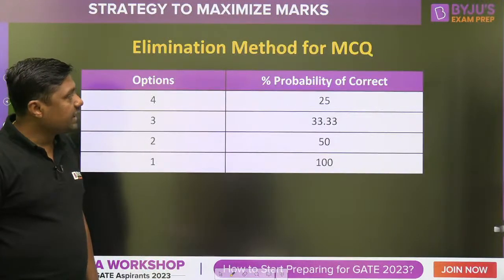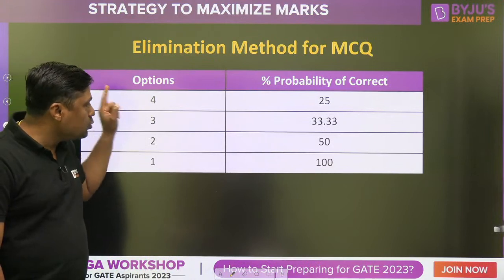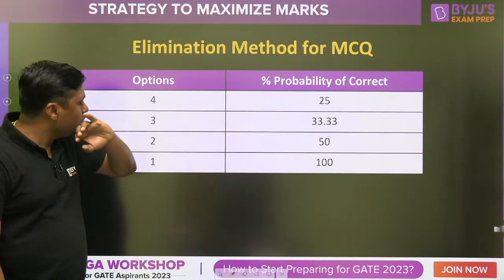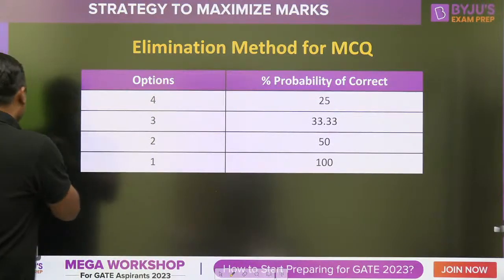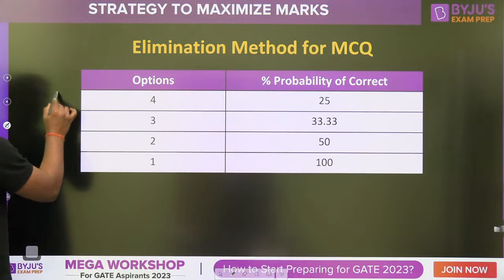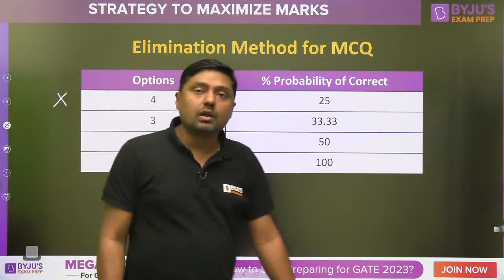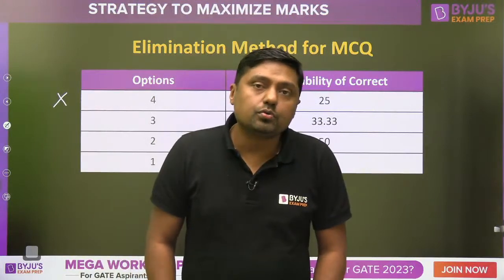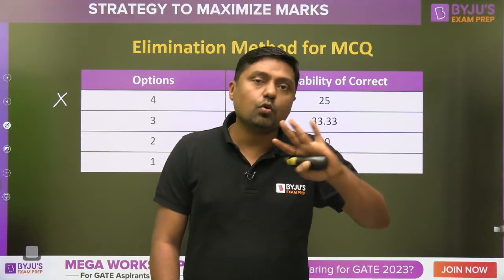Then second, I have already given: if out of 4 options you are not able to eliminate any, always remember you have only a 25% chance. Never go for this. If you are not able to eliminate and have to choose from all 4 options, then never go for this.